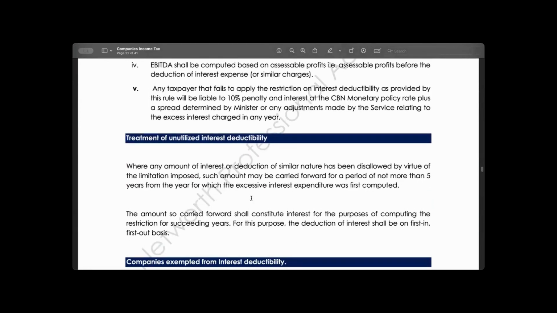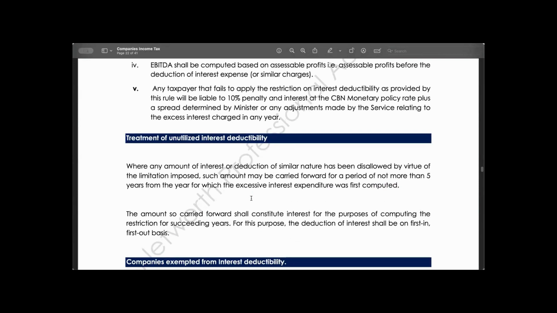How do you treat unutilized interest? Now that we have said that you cannot take the entire interest that you have incurred in a particular year, what are you going to be able to do? You are not able to take that interest, but you can carry the interest forward for a maximum period of 5 years.